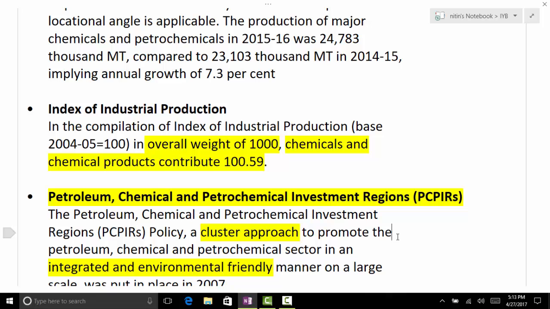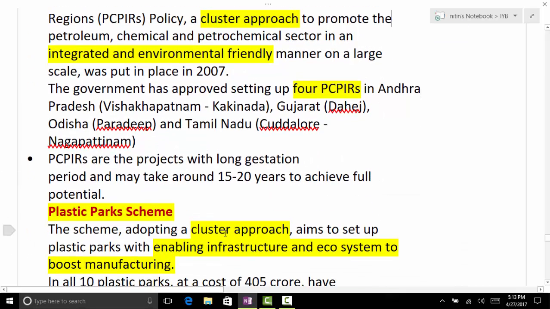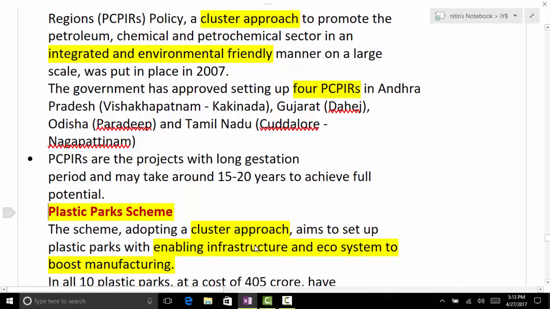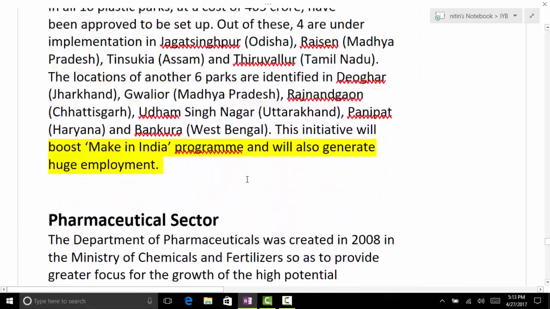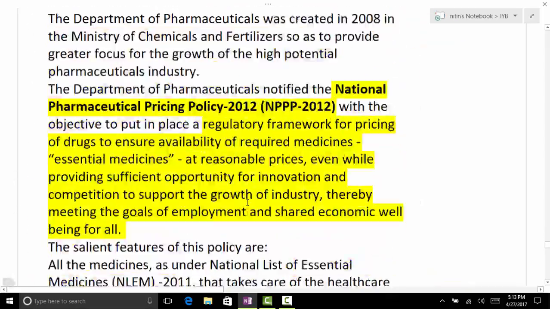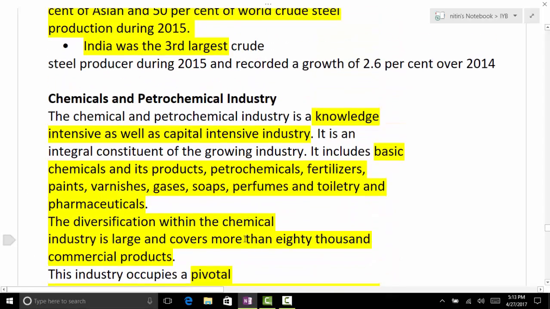So all these points are regarding the chemical industry. Again, a cluster based, integrated, environment friendly approach. 4 PCPIRs have been set up, so you can leave it. Then the plastic park scheme, another scheme regarding that, again a cluster based approach. Then we come to pharmaceuticals. Go through them once again, but all come under the chemical and petrochemical industry.